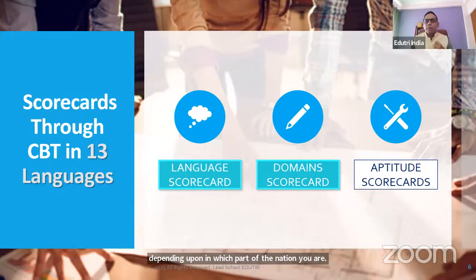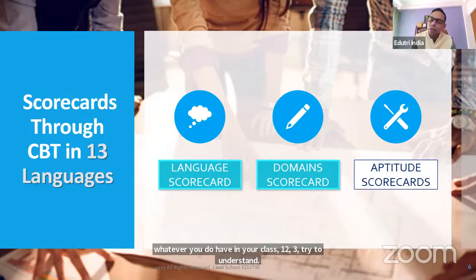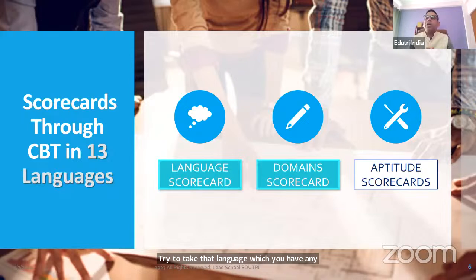Some of you may have Hindi, Malayalam, Punjabi, Bengali, whatever you have in class 12. Please try to take the language which you have in class 12. You may be very comfortable in Punjabi, but if you do not have Punjabi in class 12, my humble suggestion, do not take that subject in the CUET examination.